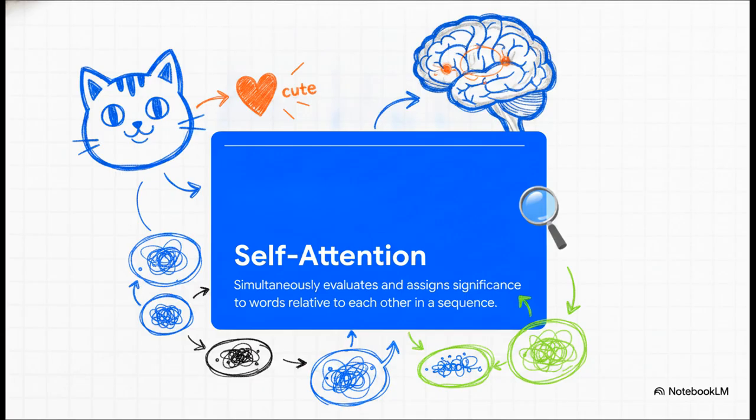Now, you might be asking, how does it actually understand a whole sequence all at once without a fixed reading order? It's all thanks to the magic behind the architecture, a mechanism called self-attention. It dynamically evaluates and assigns significance to how each word relates to literally every other word. So it immediately connects a word like cat to cute, regardless of where they actually sit in the text.